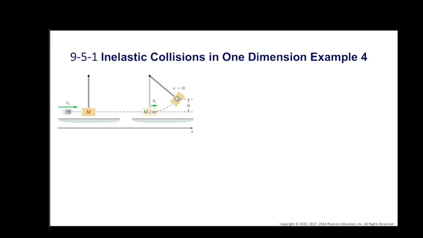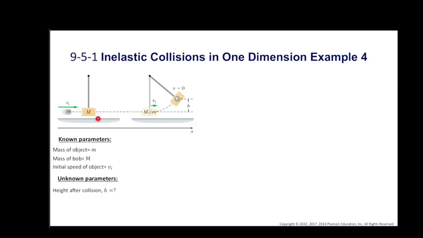Now let's do the calculations. We are given the mass of the object m and the mass of the bob M, and also the initial speed of the object, which is vi, and we are asked to find the height after the collision h. So our first step is to apply momentum conservation.